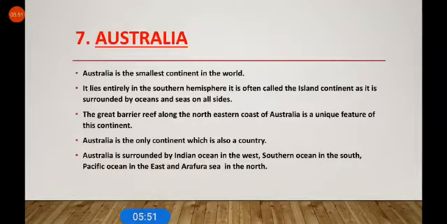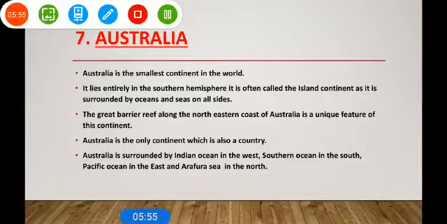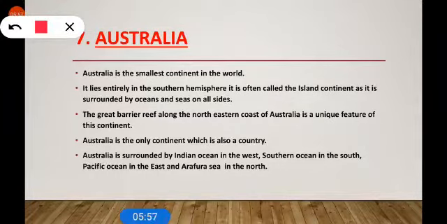Now, Australia. Australia is the smallest continent in the world. It lies entirely in the southern hemisphere. It is often called the island continent as it is surrounded by oceans and seas on all sides. The Great Barrier Reef along the northeastern coast of Australia is a unique feature of this continent. Australia is the only continent which is also a country.